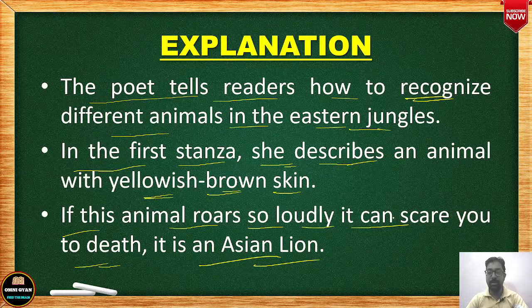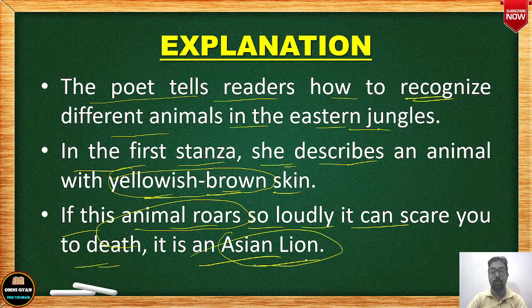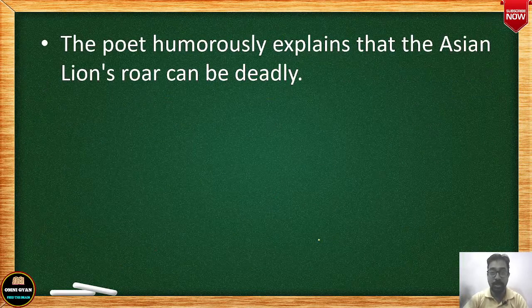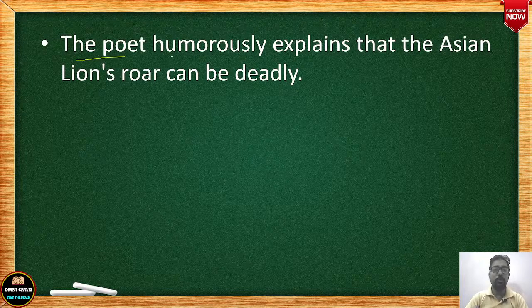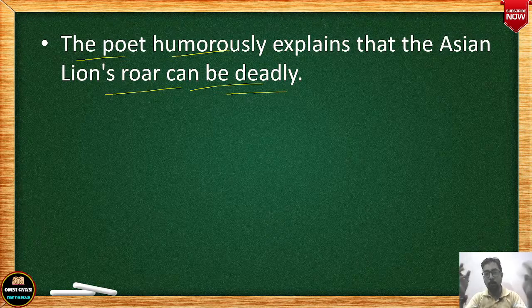You will be so scared that you can even have a heart attack. It roars so loudly. So if you see such an animal which has yellow and brown skin color, and if this animal roars loudly, then you are sure that it is an Asian lion. And the poet humorously explains that the Asian lion's roar can be very deadly. The poet says this in a light, funny way, and actually the whole poem is humorous.